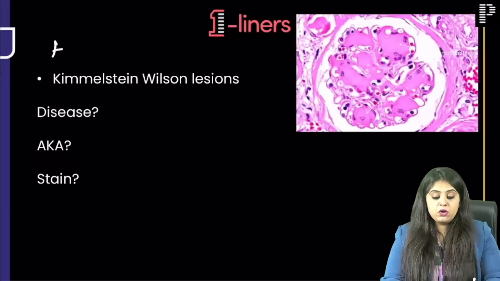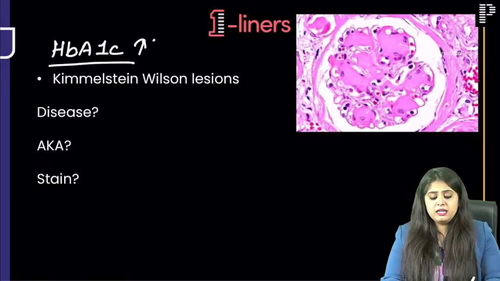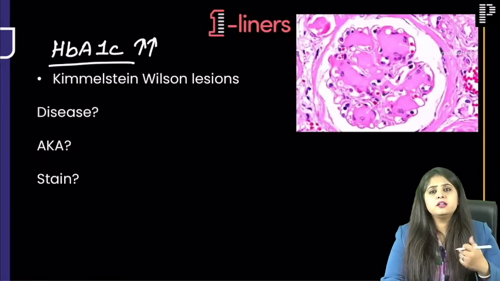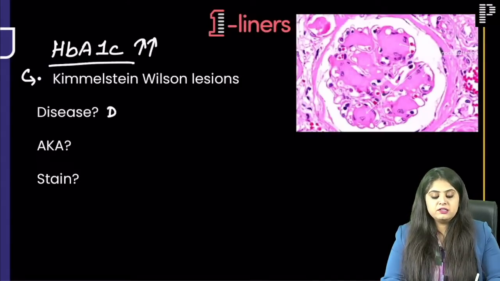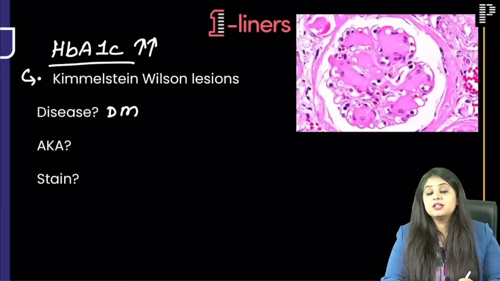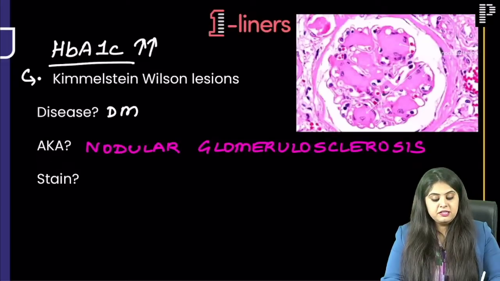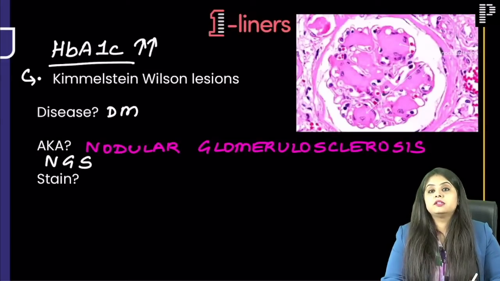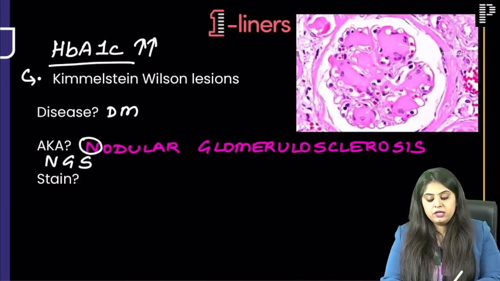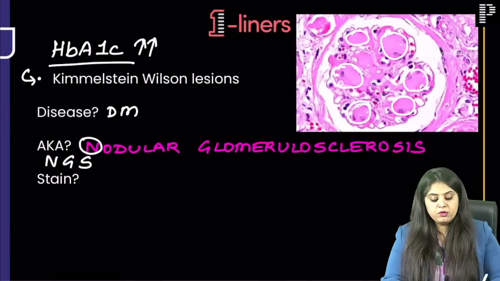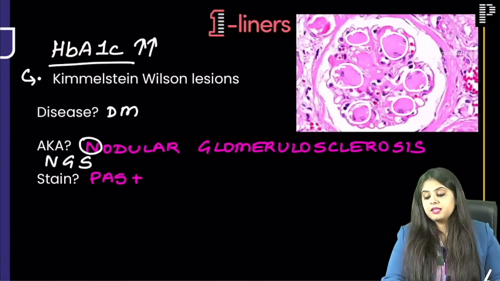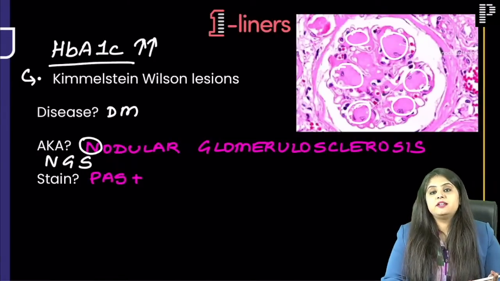But in the exam, they will always give you the HbA1c level, and if that comes out to be markedly elevated, 8, 9, 10%, uncontrolled diabetes, you will know you're dealing with diabetic nephropathy, and the most characteristic lesion is Kimmelstiel-Wilson lesion. But they will not write Kimmelstiel-Wilson lesion, they will write the other name. It is known as NGS, that is nodular glomerulosclerosis. Nodular will tell me, okay, now whatever pink color I'm seeing nodules in it. If it has to be positive, it will be positive for PAS. This is the most characteristic lesion.